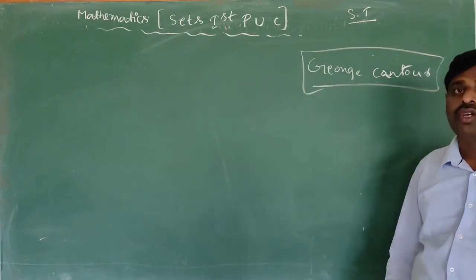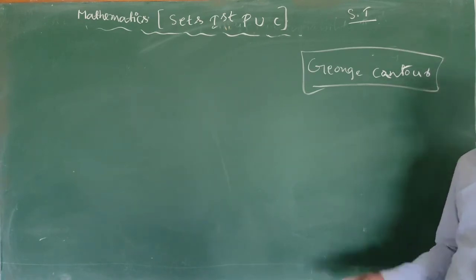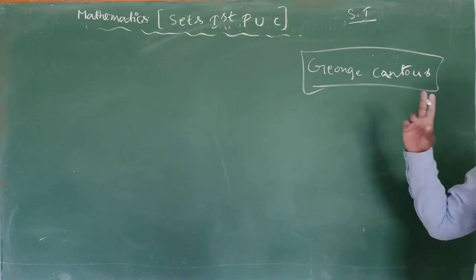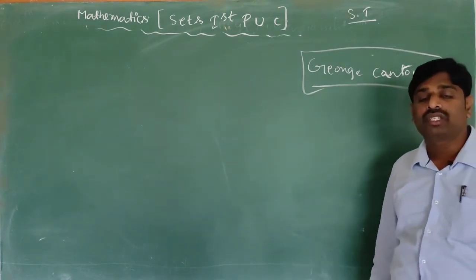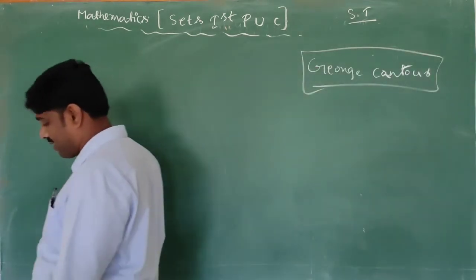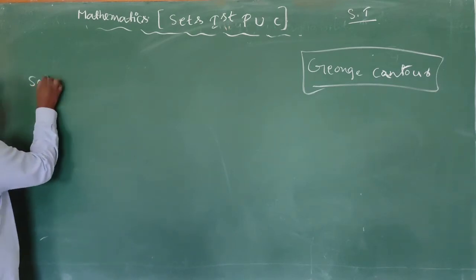This set theory is helpful to study the concept of relations and functions, and it is helpful to study permutations and combinations. This set theory is helpful to study probability also. Okay, now what is meant by set? So set means here the collection of well defined objects.